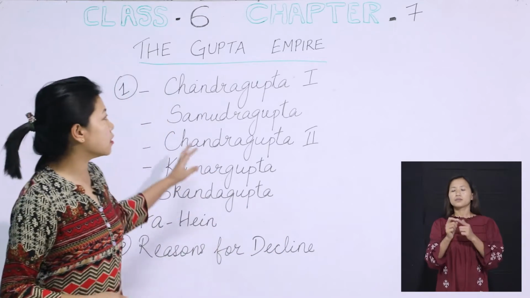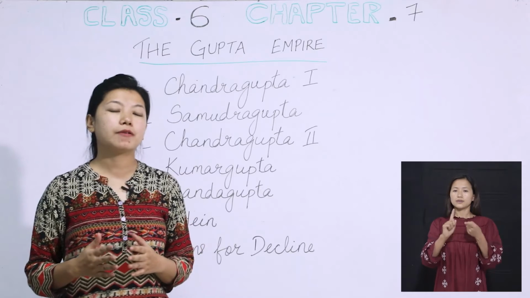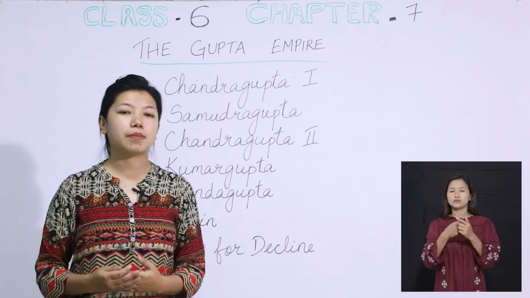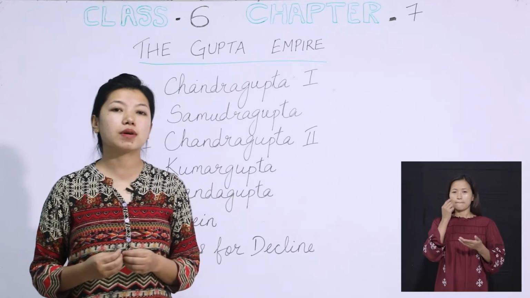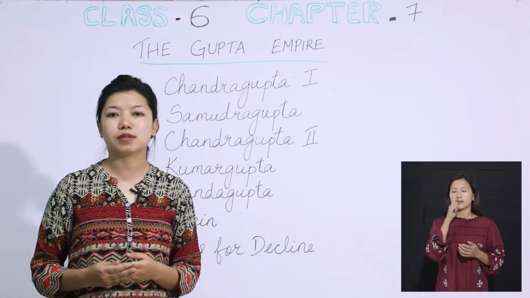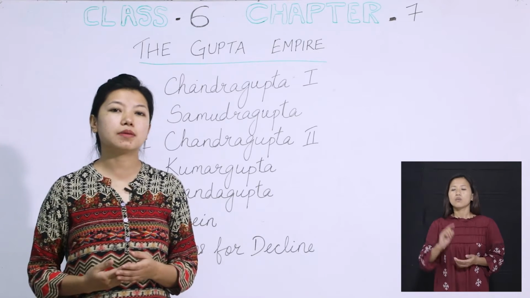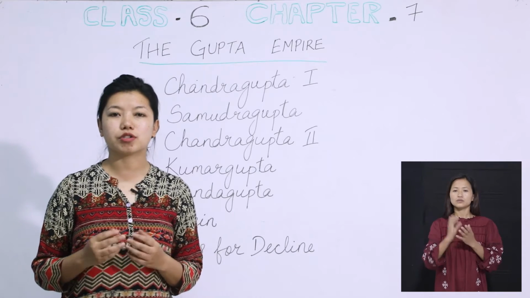So he started the Gupta Empire, right? Now, another way he expanded his empire was that he married Kumaradevi. Kumaradevi was the princess of Lichchhavi. Lichchhavi was another state in those days, and once he married the princess, even Lichchhavi came under the control of Chandragupta.